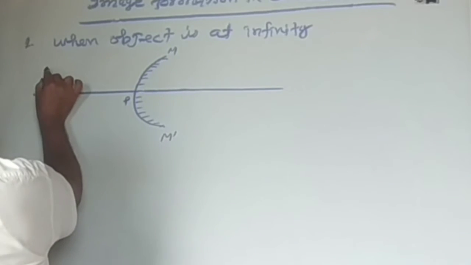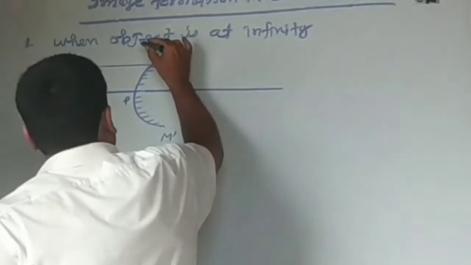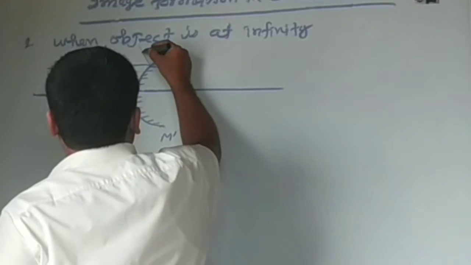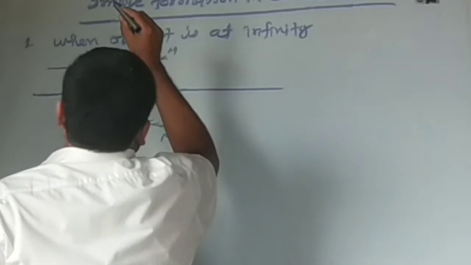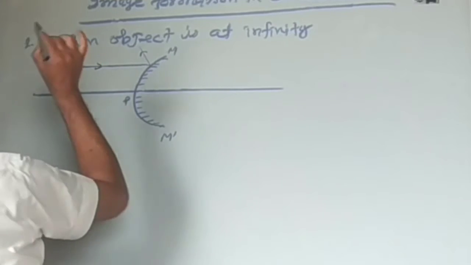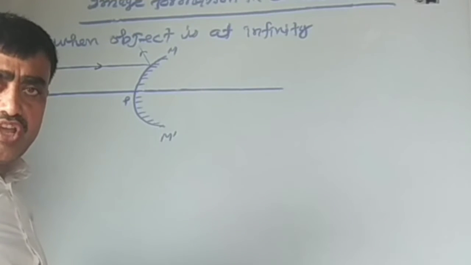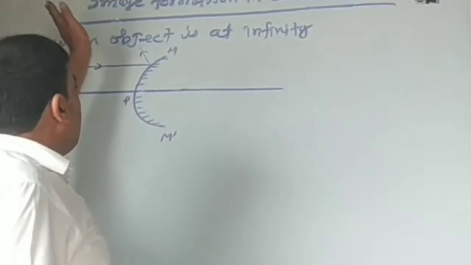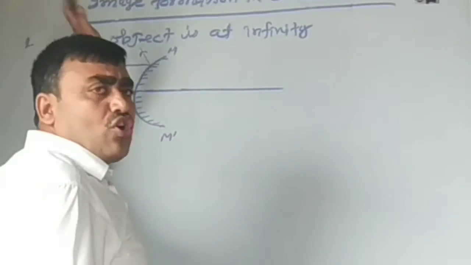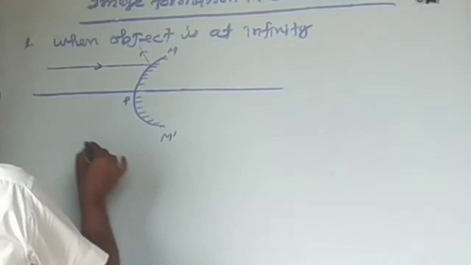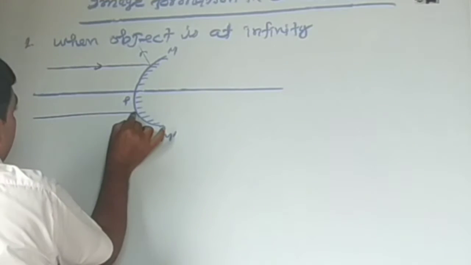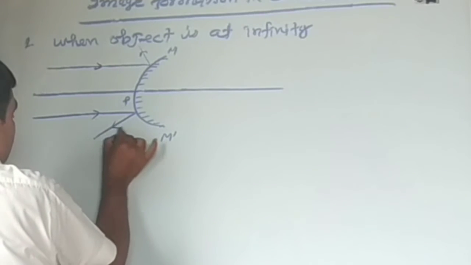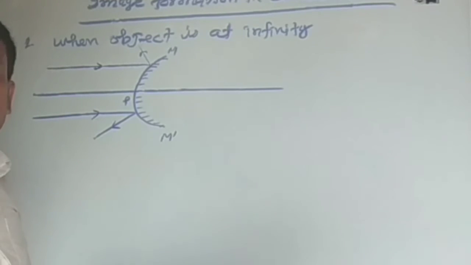The rays of light coming from infinity, after reflection from the mirror, diverge in front of the mirror. Similarly, another ray arises and is reflected back in the same medium.